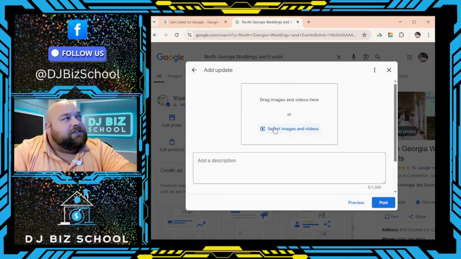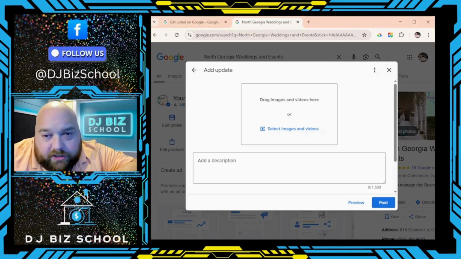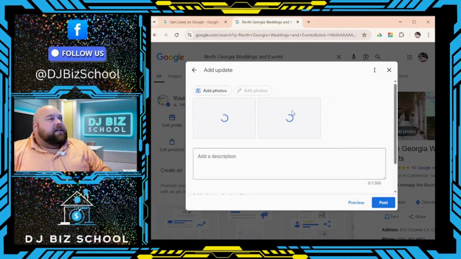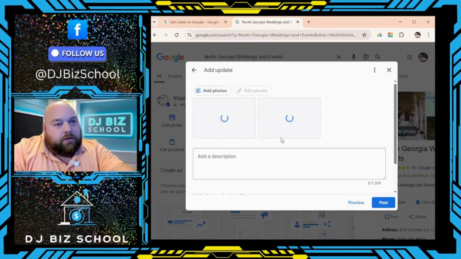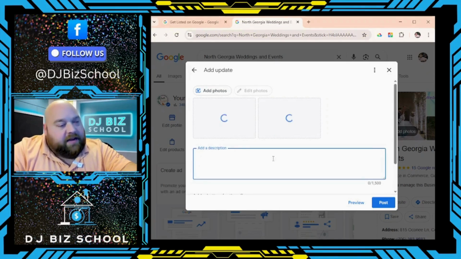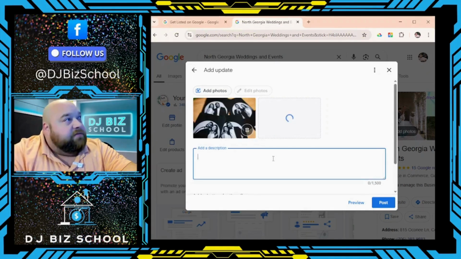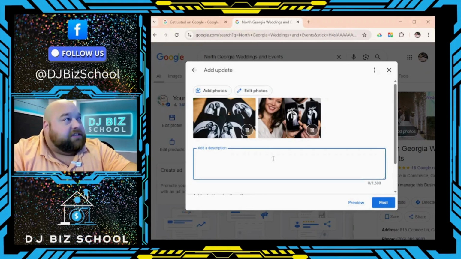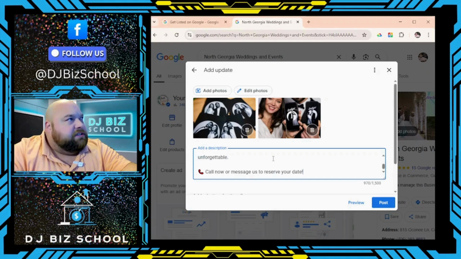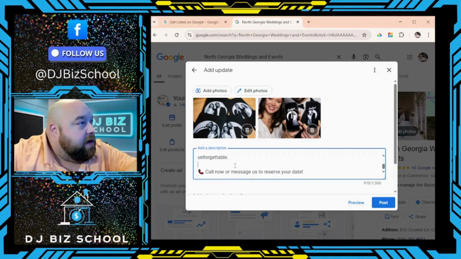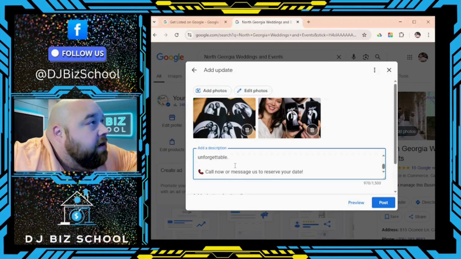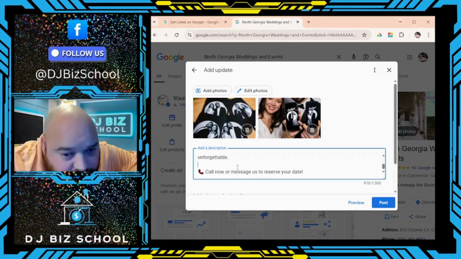Now, you can add images to this as well as your actual post. So first thing we're going to do is add some images. And what we're looking to advertise is actually our newest photo booth. So we're going to go ahead and drop those photos in that we want to go along with the post. And then we already have a post ready that we got from ChatGPT, essentially announcing our new service. So we are going to drop that in as well. And make sure we are good on characters, which we are.